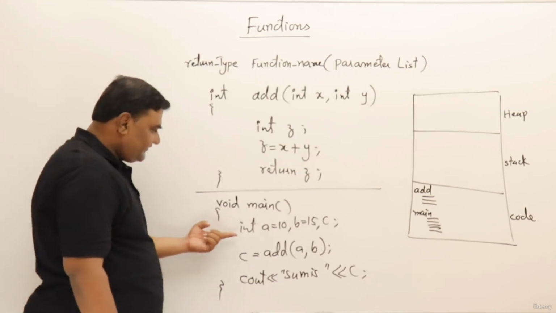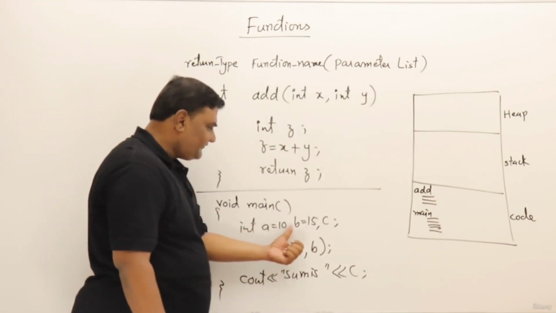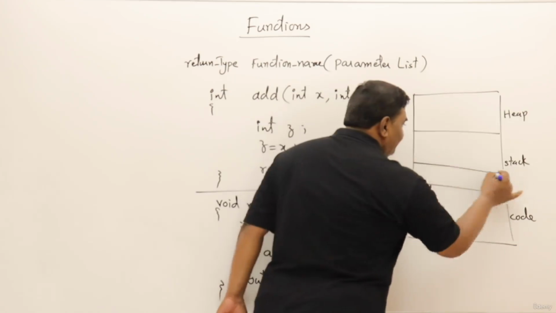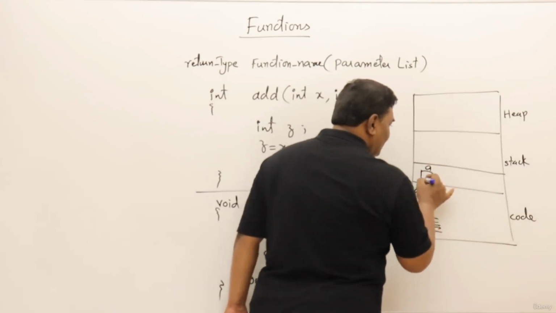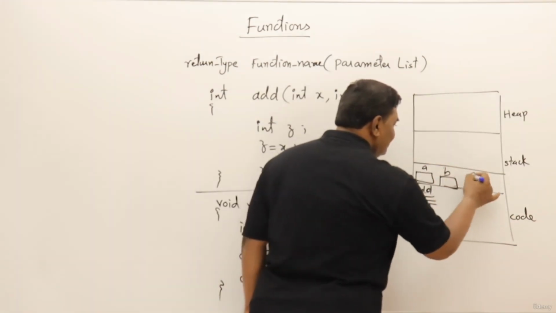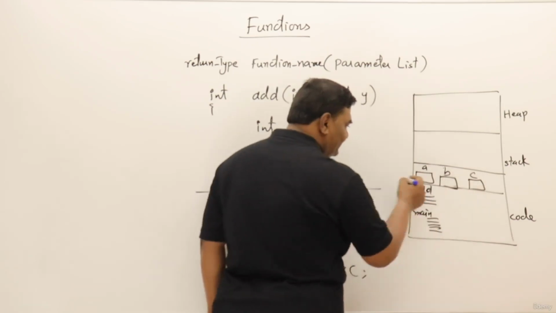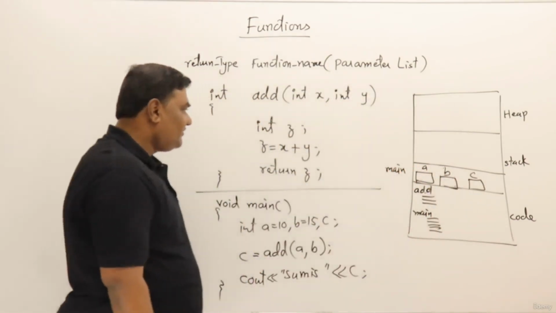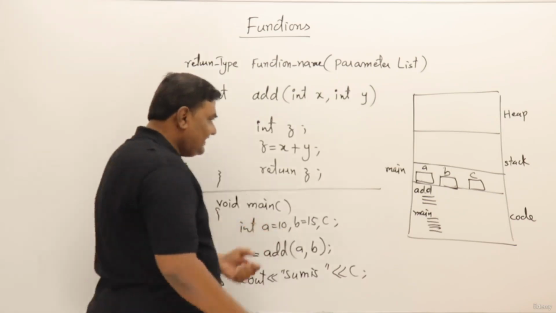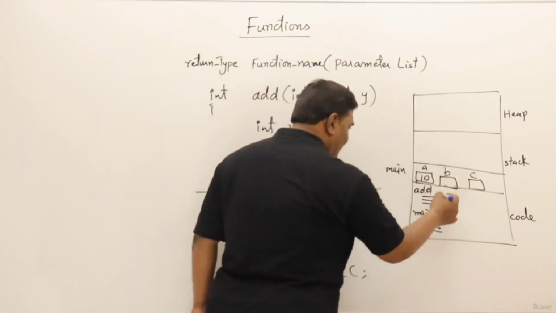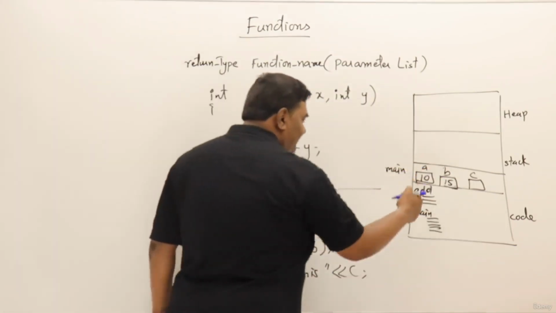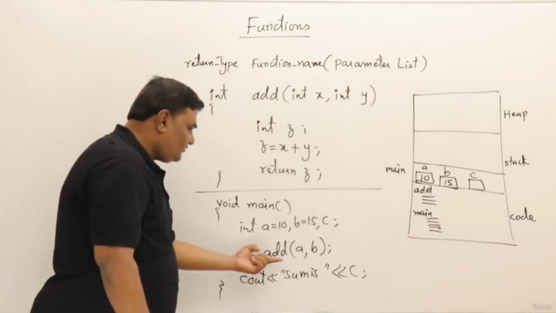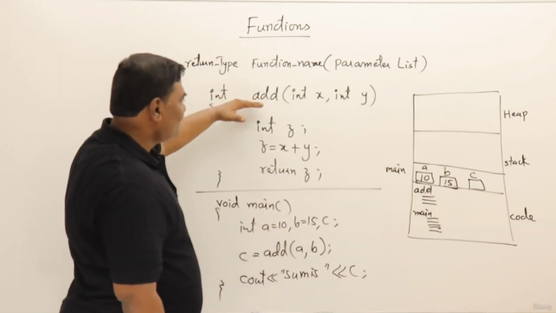Main function starts. The first line says that it needs variables a, b, c of type integer. So memory for a, b and c will be allocated. These bytes belong to the main function, and this we call the activation record of the main function. And a has value 10 and b has value 15. c is empty and has some garbage value. Now next there is a call to function add. So the control goes to add.